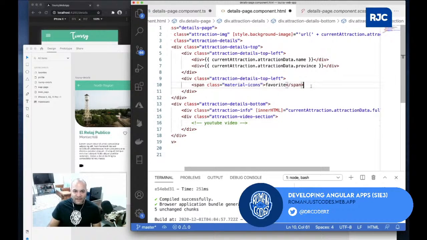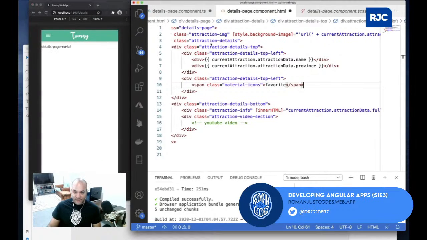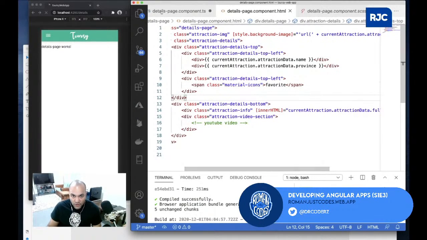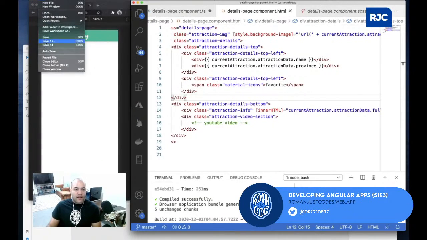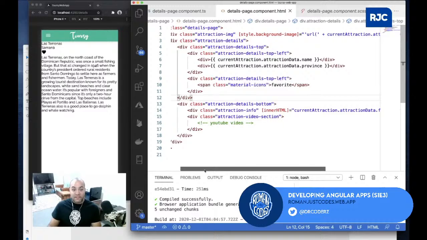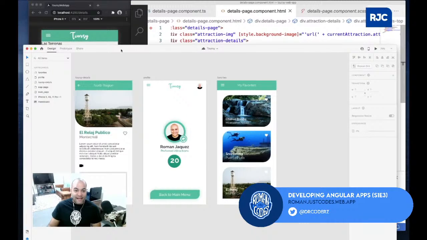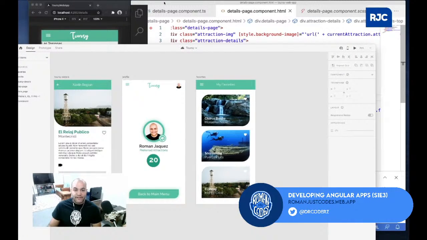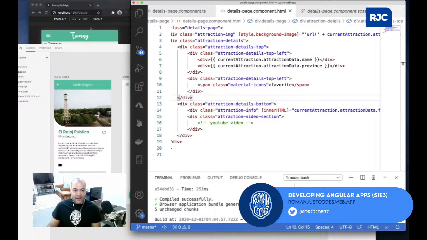So let's start saving, and let's start looking at what it is that we have right here. So if I save it all, you see I started seeing something. There you go, perfect. Now I have, it says Las Terrenas, Samana, it has the content in there. Now let's start adding some of the styling that I wanted to get out of this. So it will look like this. Let's make it look like that.